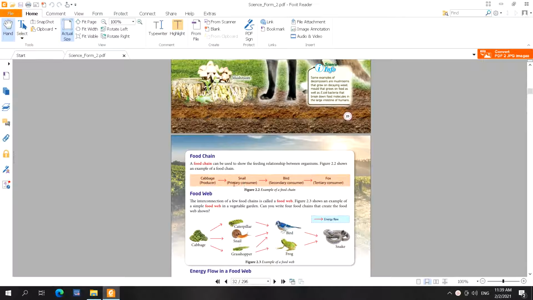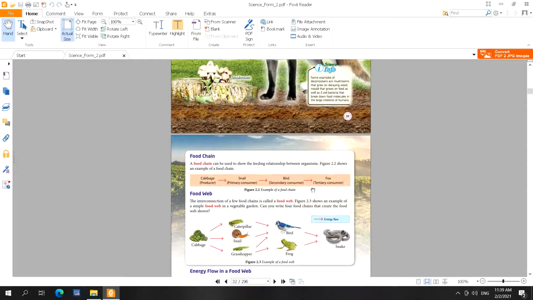Okay, snail is a primary consumer, and then snail is eaten by bird as a secondary consumer, and the last one, tertiary consumer, that bird is eaten by fox. Okay, we can also have a quaternary consumer.